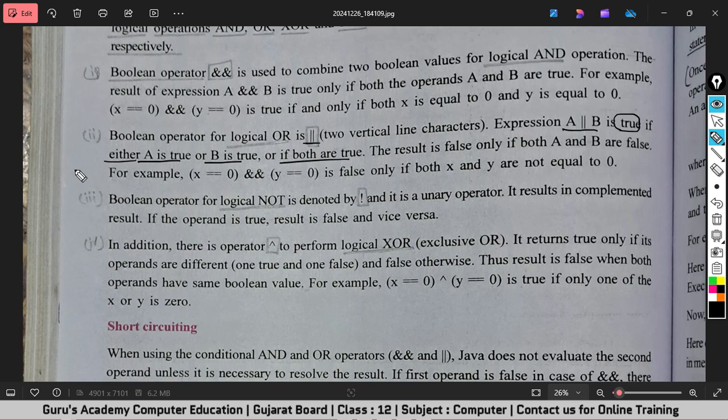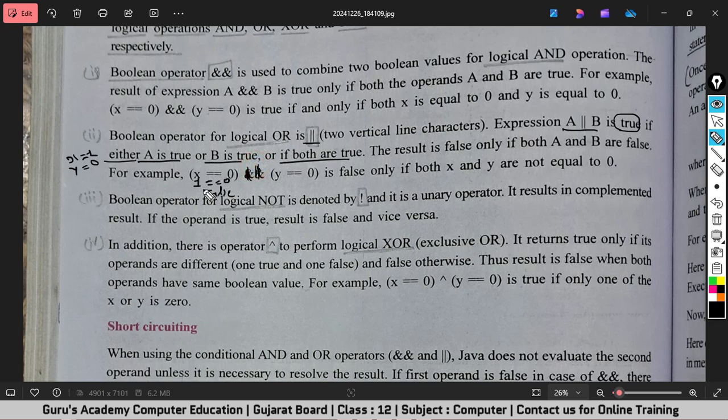For example, imagine the value of x is 1 and the value of y is 0 for now. So 1 equals to 0. Is it true or false? It's false, right? So here you can see it's a mistake. Here it's not the AND operator, it is the OR operator.